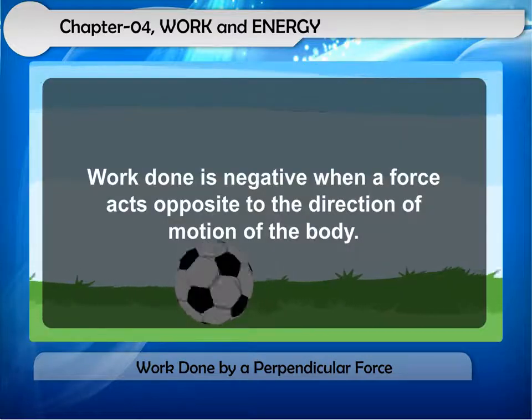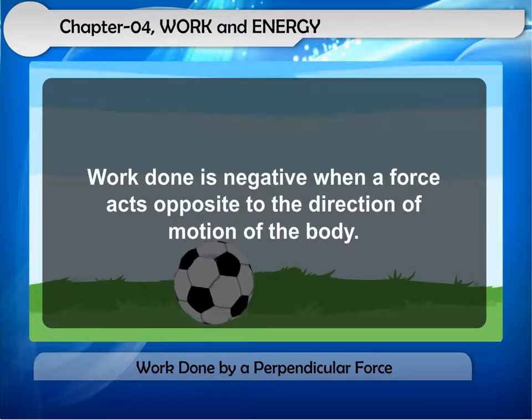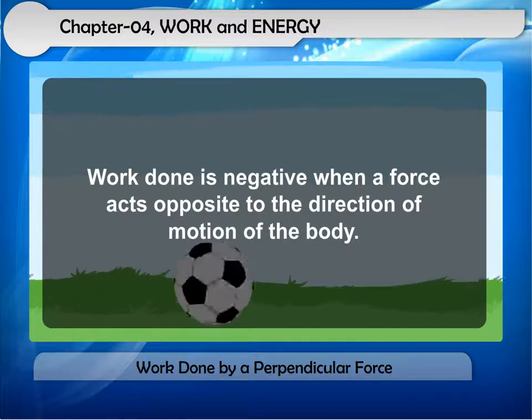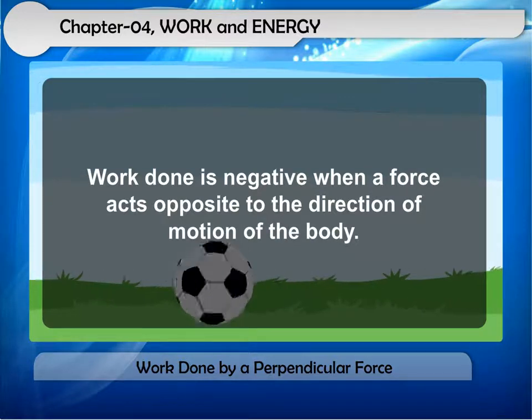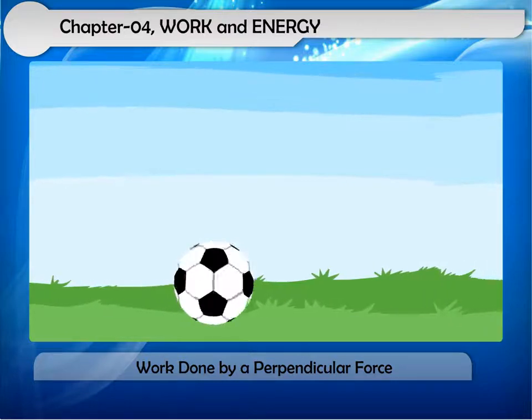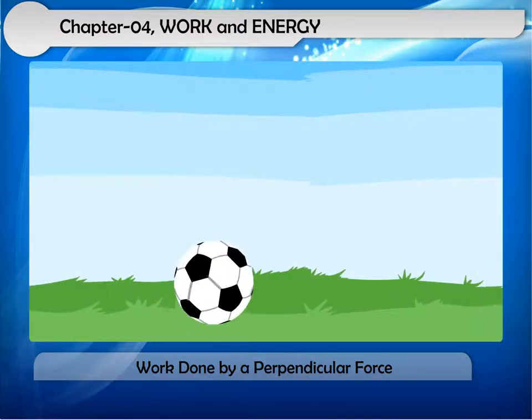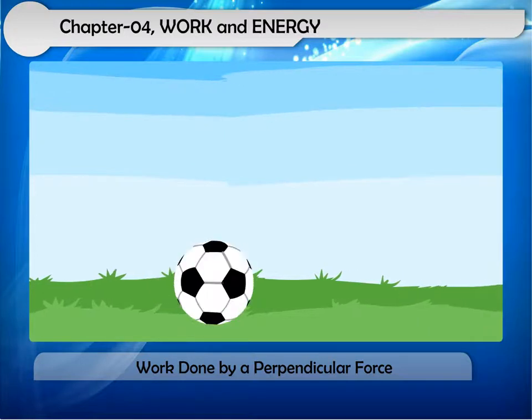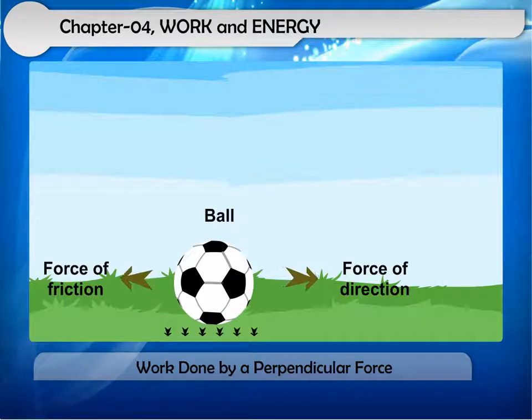Work done is negative when a force acts opposite to the direction of motion of the body. Negative work done by a force decreases the speed of a body. A football moving on the ground slows down gradually and ultimately stops. This is because a force due to friction of the ground acts on the football. The force of friction acts in a direction opposite to the direction of motion of the football. So in this case, the work done by the force of friction on the football is negative and it decreases the speed of the football.